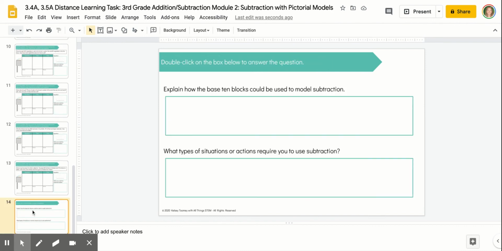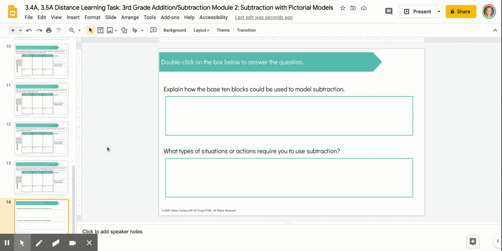And at the very end, you'll take some more time to reflect on your processes. In the first part, you'll explain how base 10 blocks can be used to model subtraction. Think about the actions that you took with the place value blocks and what you did with them. Then, reflect on what types of situations or actions require you to use subtraction.